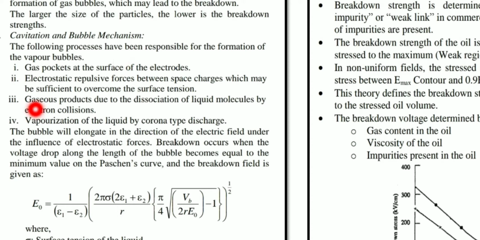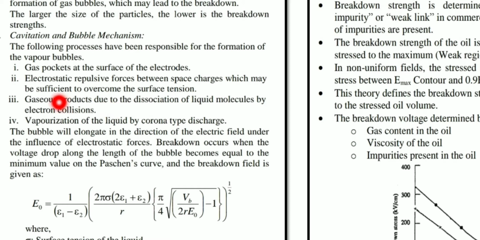Okay. So the third one is gaseous products. Gaseous products due to what reason? Dissociation. Dissociation means the separation or splitting up of the molecule. Which molecule? Liquid molecules. Getting my point? So due to the splitting up of the liquid molecules into atoms or ions, that is mainly due to the process called electron collision.